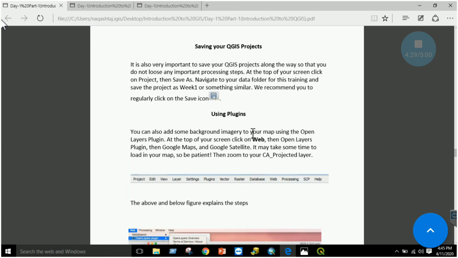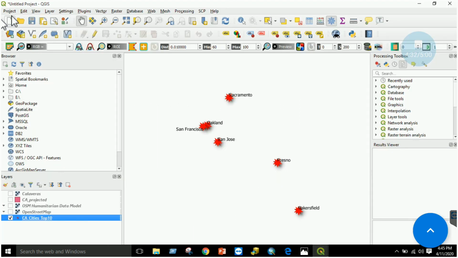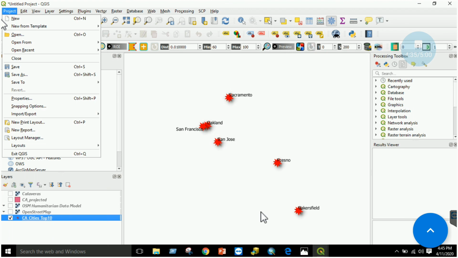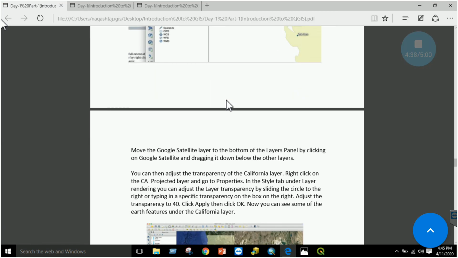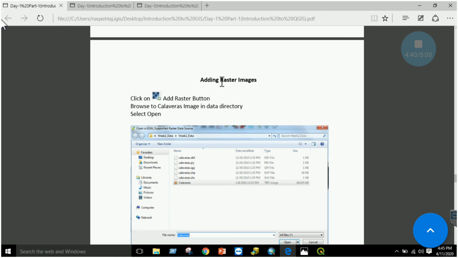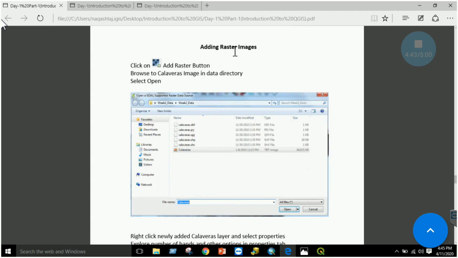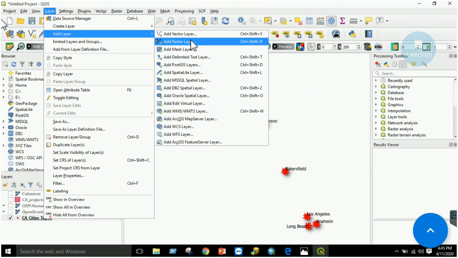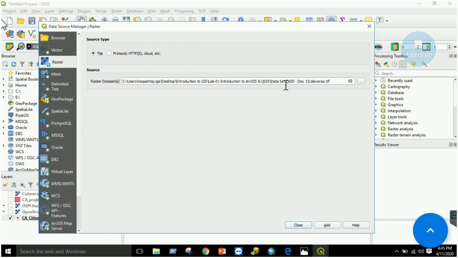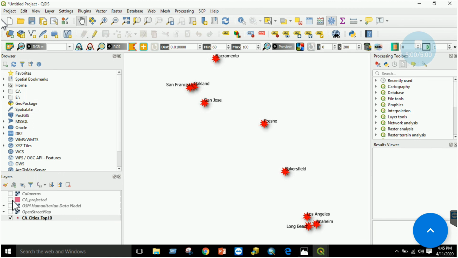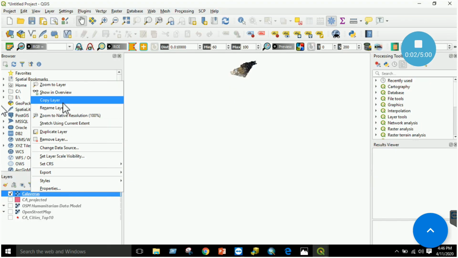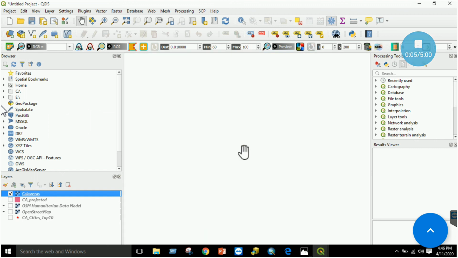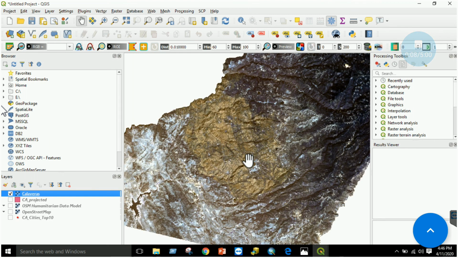Saving your QGIS project is the same way you did for the Arc project. Save as, browse to your folder, click OK, right? Using the plugin, we have already dealt with this. Okay, the next one is adding the raster layer. Go to add layer and click on add raster layer, right? Go to the folder. For example, this is in .tiff format, calaveras.tiff. Just click on add. It will be added over here. Once your raster layer is added, go to zoom to layer and you will see that this raster is basically a satellite image of an area, right?